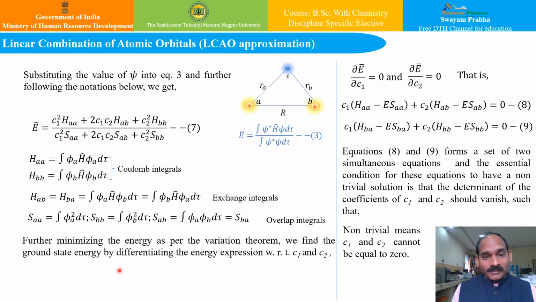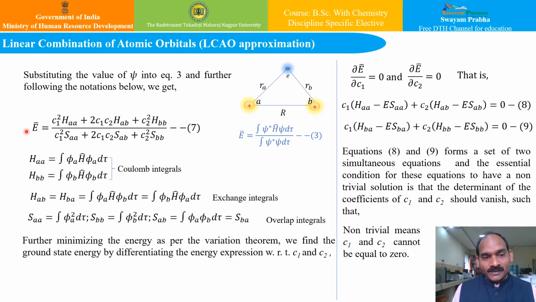According to the variation principle, in order to find the energy, my job will be to differentiate this weighted average of energy with respect to variable C1 and variable C2 and equate them to 0. This is called minimization of energy.